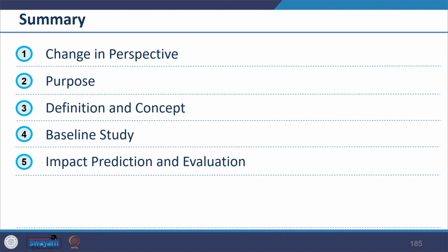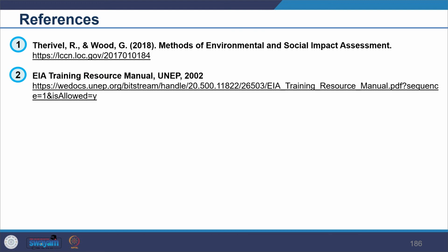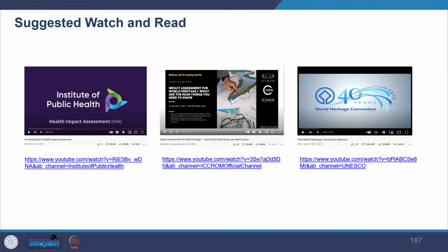Then we looked at a range of methods for baseline study, what's the purpose of baseline study, and then we looked at different impacts and how we evaluate them, how we look at their significance and magnitude and so on, and what range of impacts are there. So that was what we covered today. This was our key reference for this purpose. And these are the suggested watch and read.